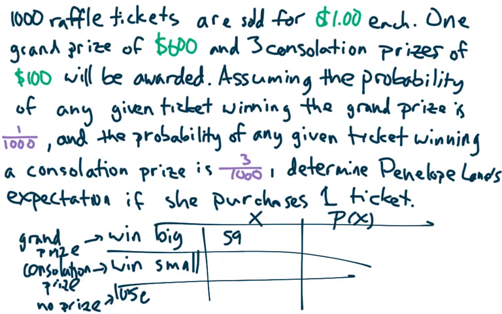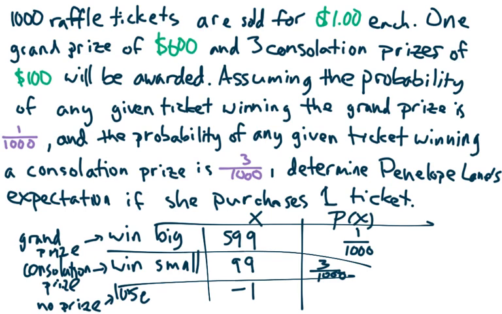You get 599 new dollars. If you win small, you get $100. One of those was your dollar back, you get 99 new dollars. If you lose, you don't get anything, you lose $1. Now the probability of winning big, we said, was given to be 1 out of 1,000. And the probability of winning small, a consolation prize, was said to be 3 out of 1,000.